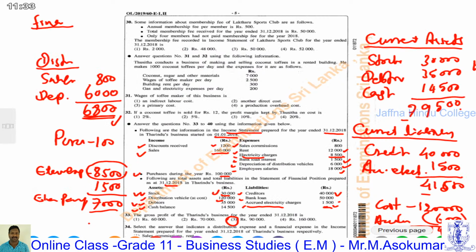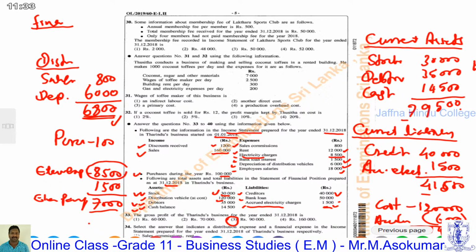First, we will check it. There is a capital. Yes. You are given assets, total assets and liabilities, but not given the value of equity.